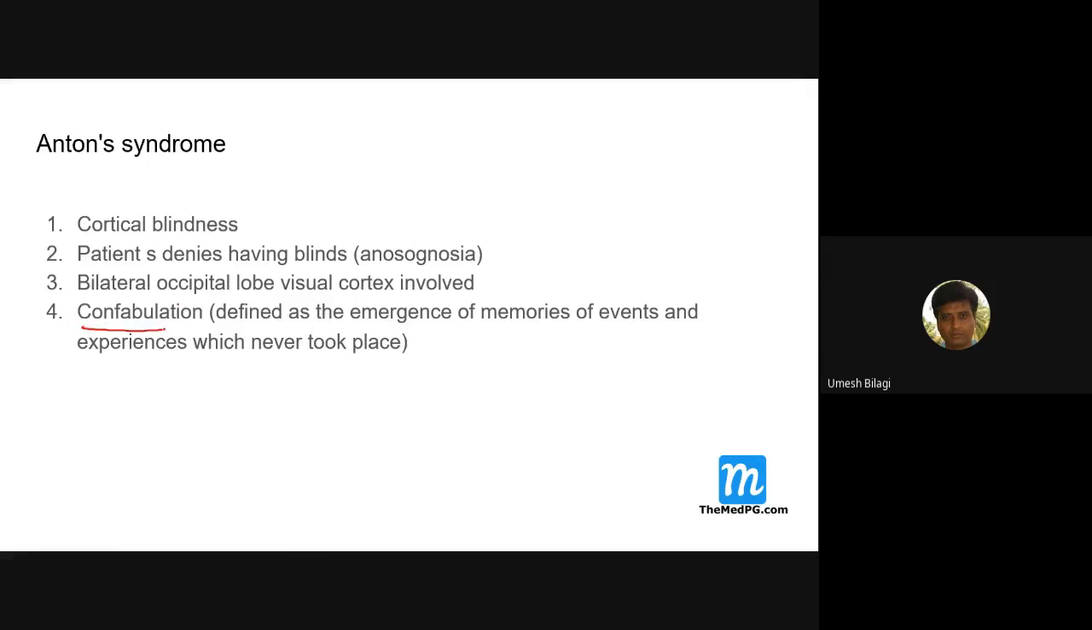See here, they'll create things which have not happened, because they deny they can't see, and they'll see something and say that it has happened. That's what it is. Anton syndrome: confabulation, and the patient denies he is blind. Denying illness is anosognosia. He will not actually know. Bilateral occipital lobe of the visual cortex is involved. That is Anton syndrome.